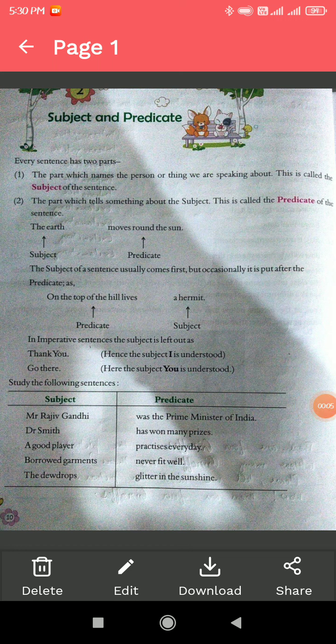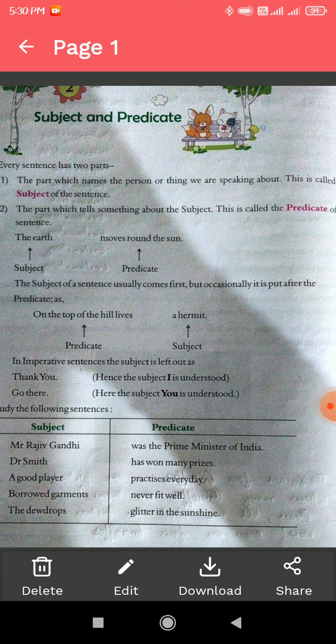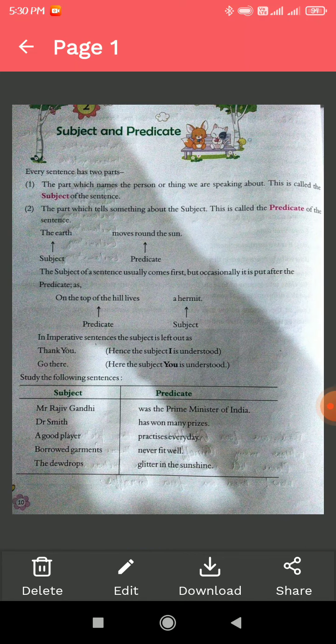Today we will start English grammar, the topic that is subject and predicate. It is very important to understand what subject and predicate are and why they are so important. Well, without any delay, let's get started.